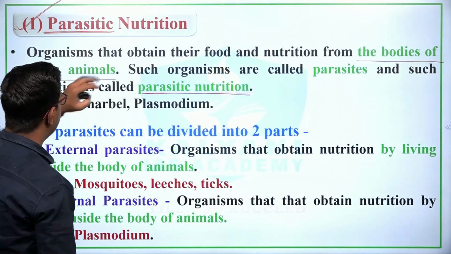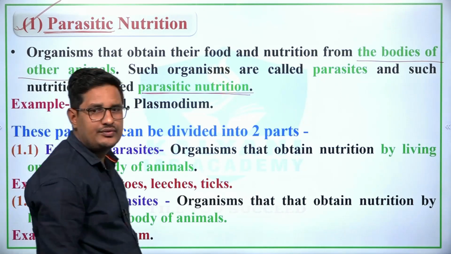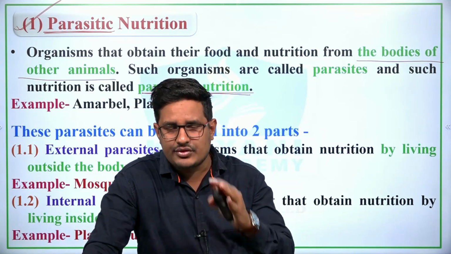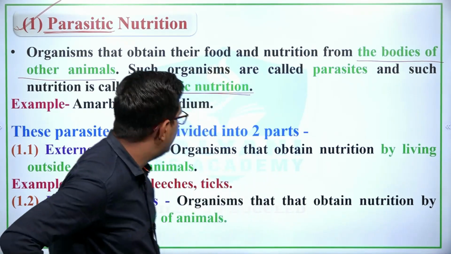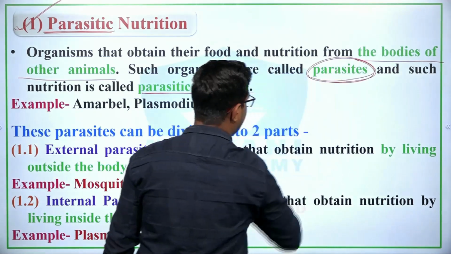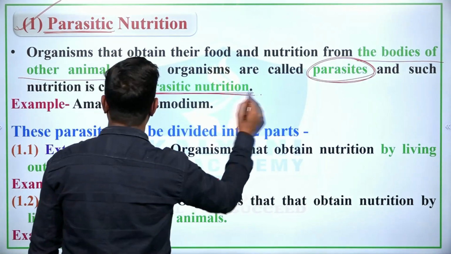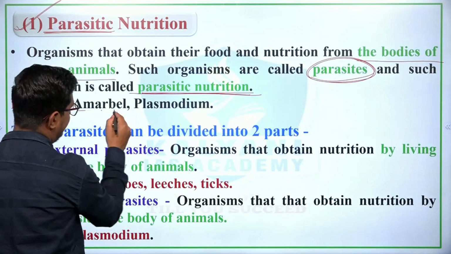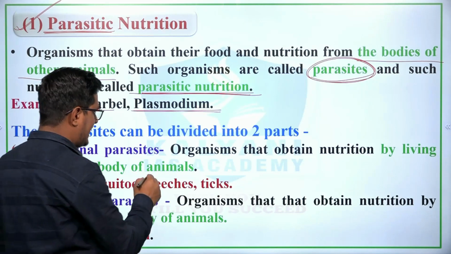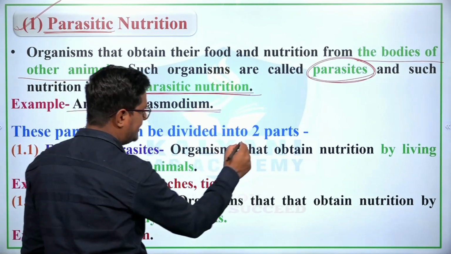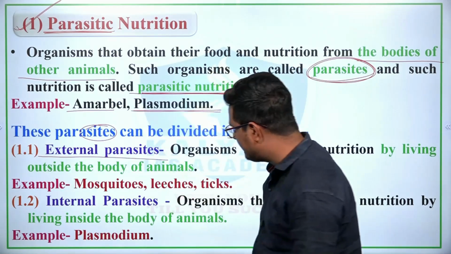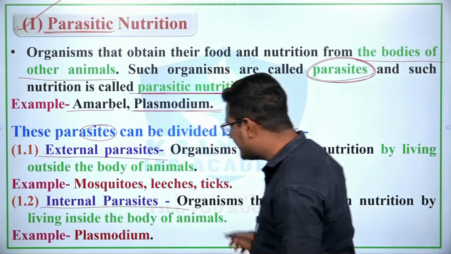So what is parasitic nutrition? Organisms that obtain their food and nutrition from the bodies of other animals are called parasites, and this process is known as parasitic nutrition. Examples are Ascaris and Plasmodium. Now these parasites can be divided into two parts. The first is external parasites and the second is internal parasites.